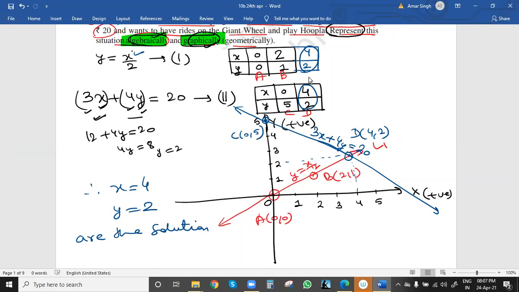Okay. x equal to 4, y equal to 2 are the solution values for both the equations, or we can say both the linear equations. x means the number of times she rode on the giant wheel is 4 times, and the number of times she played the hoopla game is 2 times, because that was y. So this is the intersection point with the solution value. We just have to draw the graph, and the point of intersection will give us the solution value.